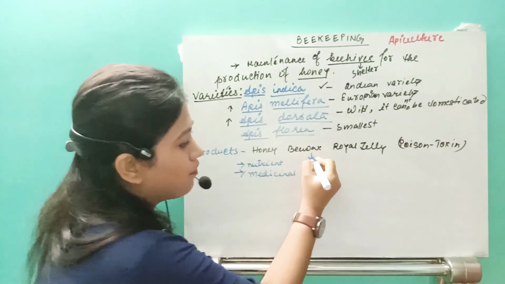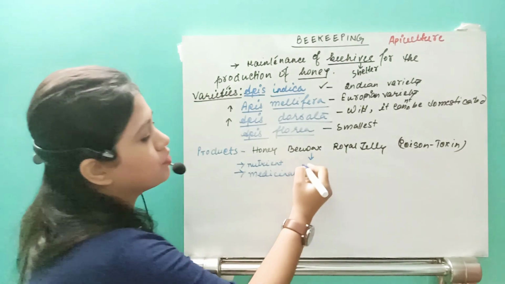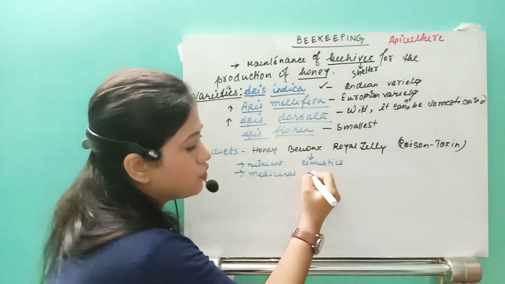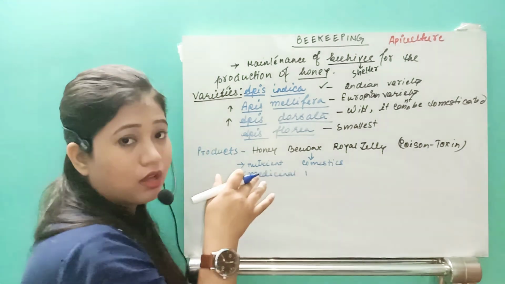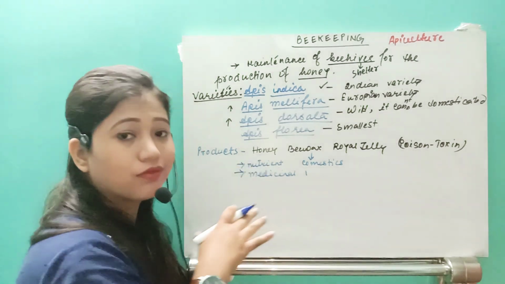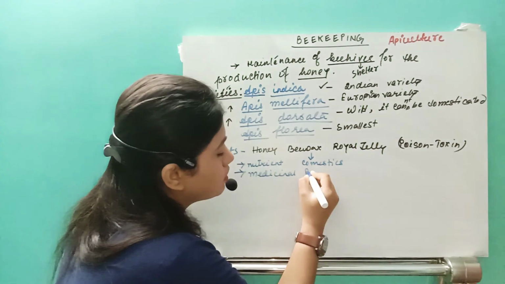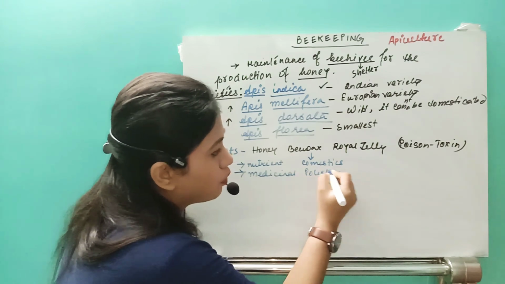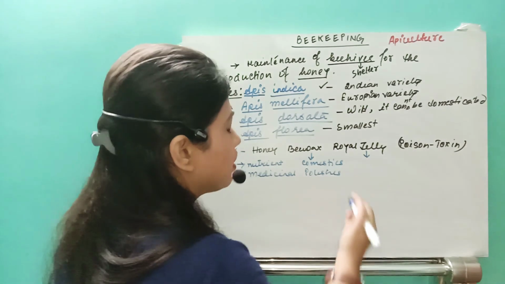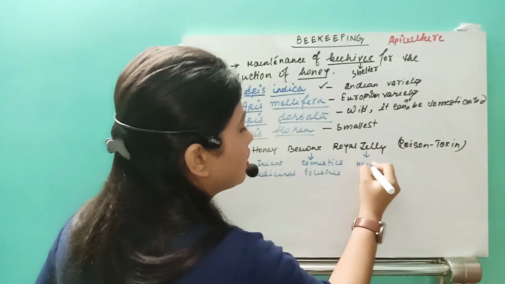Next one, see bee wax. Bee wax is used in cosmetics, in furnishing different wooden furnitures, and in polishes. Royal jelly is used for different diseases, like heart disease.